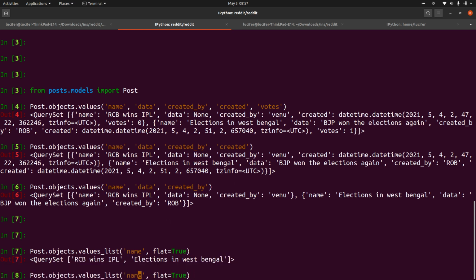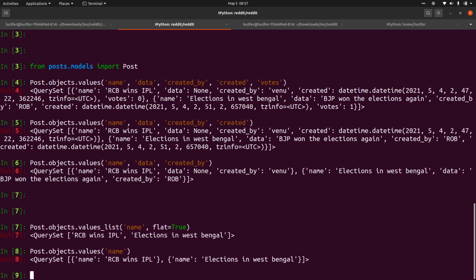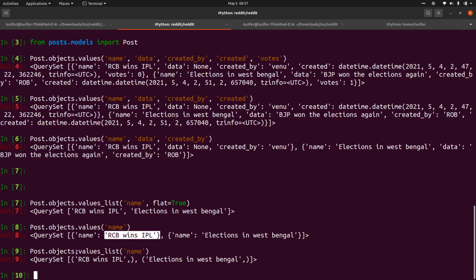If you use values, it will construct a list of dictionaries. But using values_list, it will not construct a dictionary, it will just give you the list of values. But if you are not giving flat equal to True, it will create tuples. Since we don't want tuples, just give flat equal to True to get the list of values. So this is the advantage of values and values_list. Based on our requirements, you can use these things.